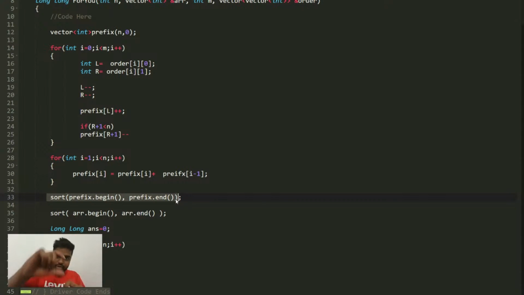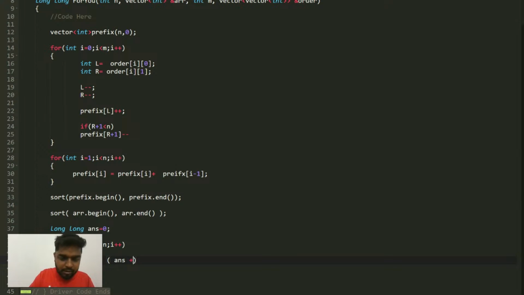So less shop visit will multiply with less price. The shop visit which is visited the most will come at the end of the prefix array, and it will get multiplied with the highest element, with the highest cost. So what you need to do is answer is equal to